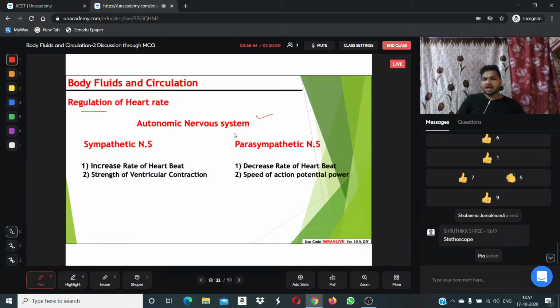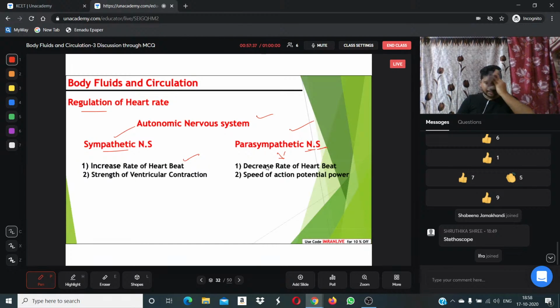Autonomic nervous system. Here we just understand what the autonomic nervous system is. When we discuss our nervous system, we will study the central nervous system and autonomic nervous system. The central nervous system consists of brain and notochord. The autonomic nervous system consists of sympathetic nervous system and parasympathetic nervous system. When we feel excitement, fear, or any dangerous situation, the sympathetic nervous system increases the rate of heartbeat. It makes your heart beat more. Then when we feel relaxed, the parasympathetic nervous system automatically brings it back to normal.